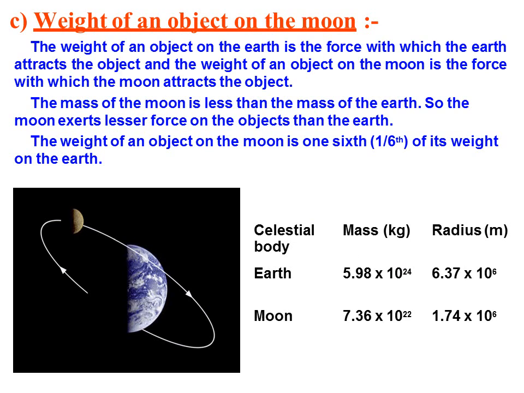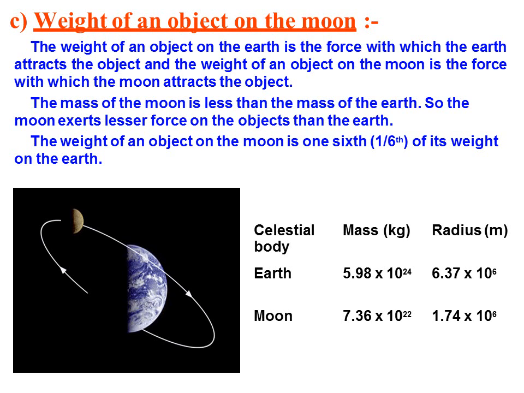So we were talking about the moon, because the moon is quite common to the earth, and it is a natural satellite, so we can take the example of the moon. The weight of an object on the earth is the force with which the earth attracts the object, and the weight of an object on the moon is the force with which the moon attracts the object.